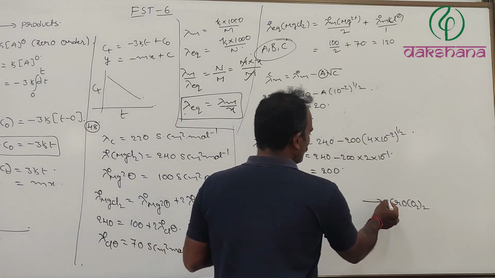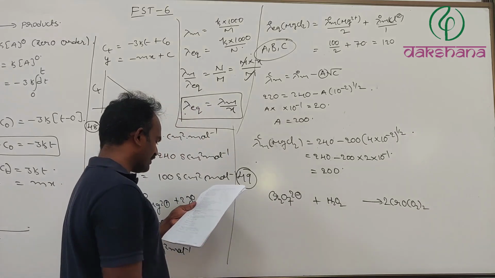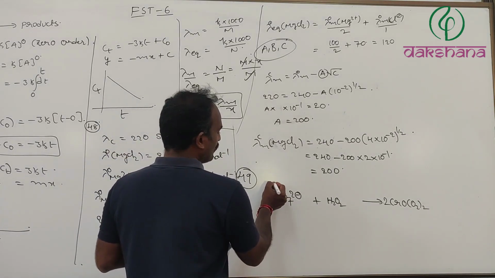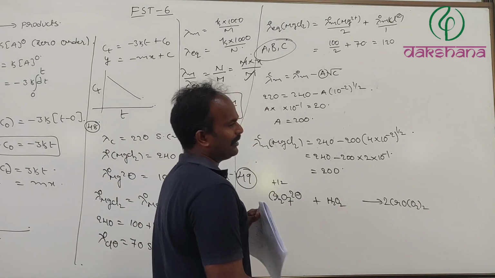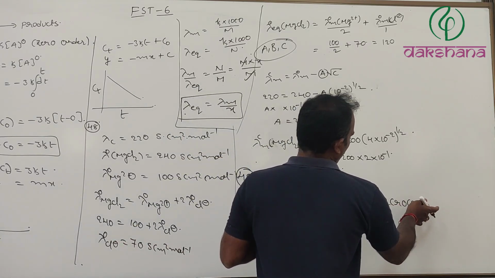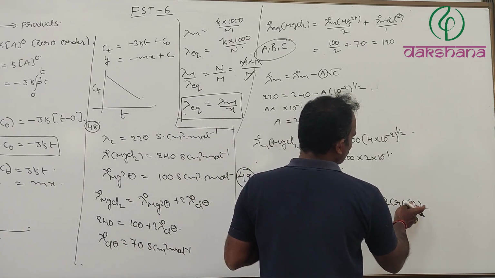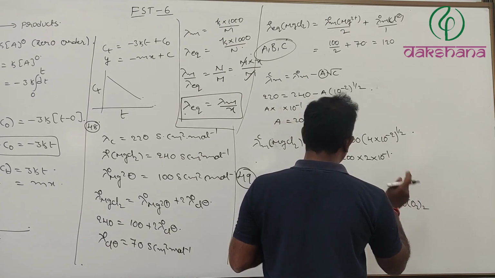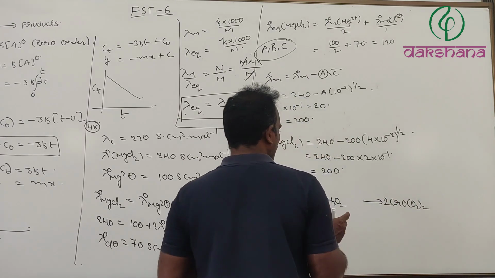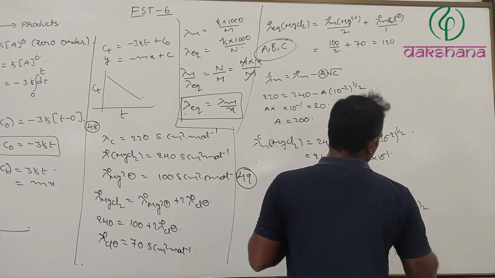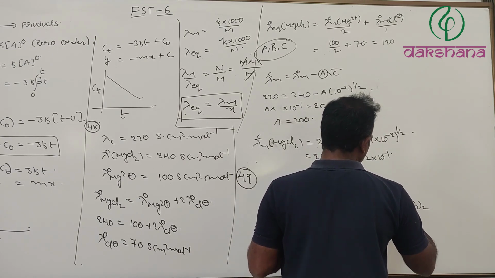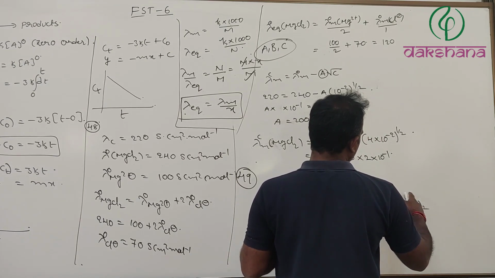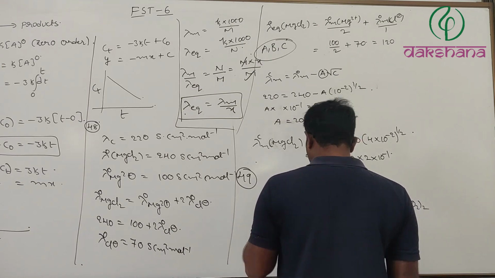Now here we have 2 chromium, so we have to put 2 chromium here. Now this is going to be plus 12, and here it will be minus 2, minus 4, minus 6, plus 12.